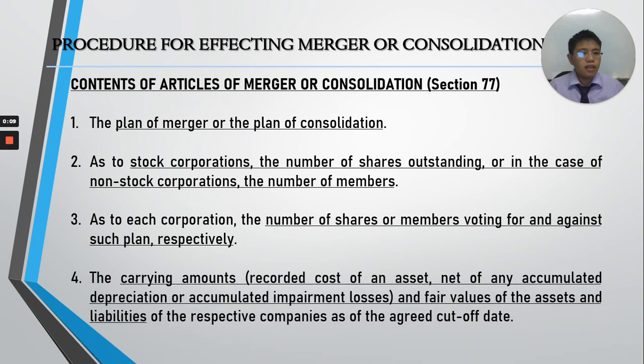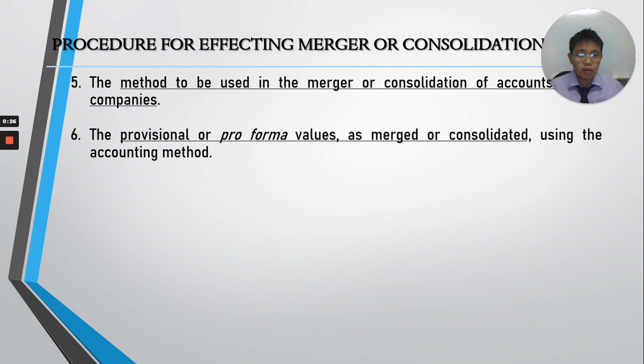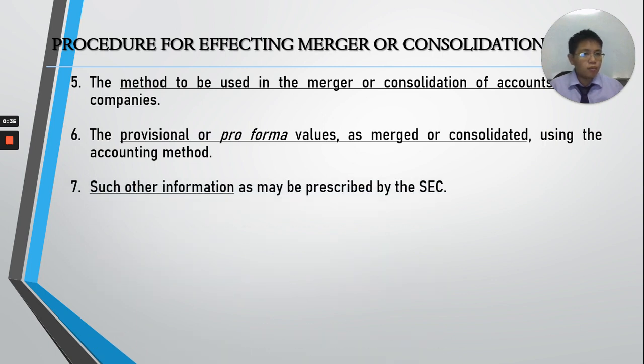Number 4, carrying amounts and fair values of the assets and liabilities of the respective companies as of the agreed cut-off date. What else? Method to be used in the merger or consolidation of accounts of the companies. Number 6, provisional or pro forma values as merged or consolidated using the accounting method. And again, very important, such other information as may be prescribed by the SEC.